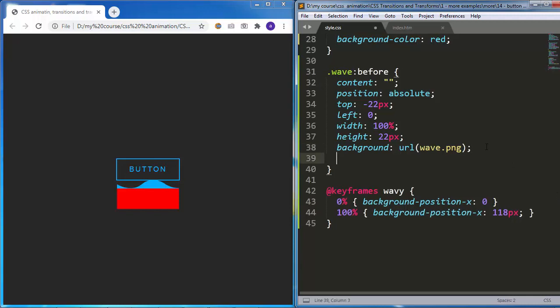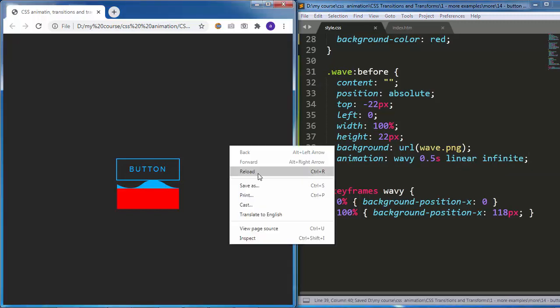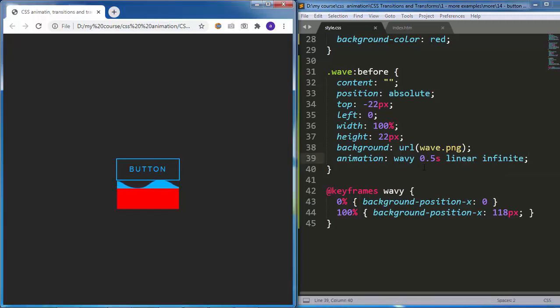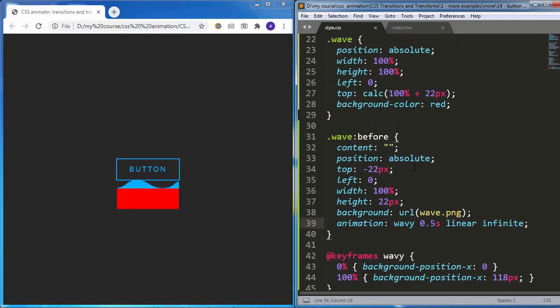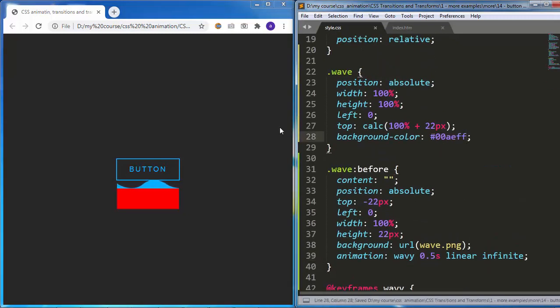Now, I will go up here and add this animation. So I will add animation wavy, 0.5 seconds, linear, and infinite. I will also change the red background color to the light blue color of our image. And now you can see the image is moving at the top of the light blue background, and it's giving us this really cool effect. And it looks like it's just part of the blue background because they have the same color.